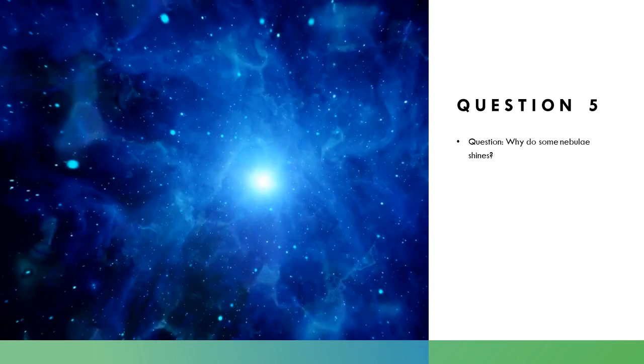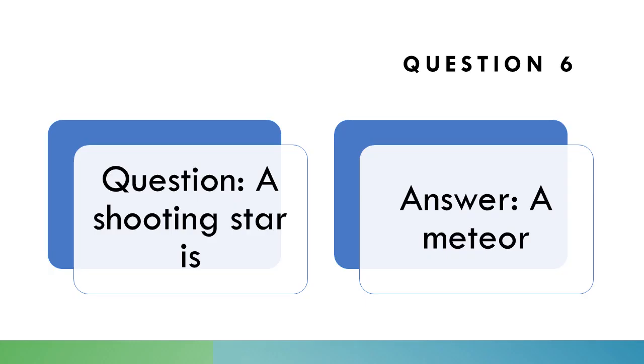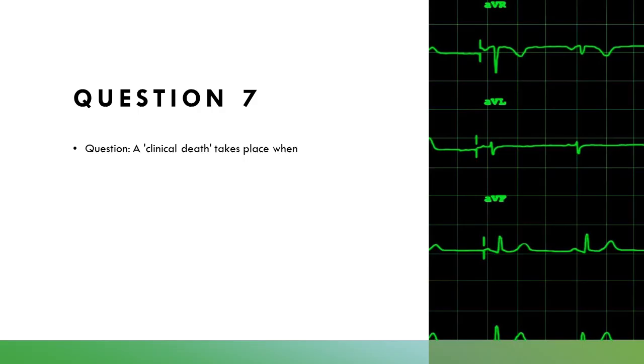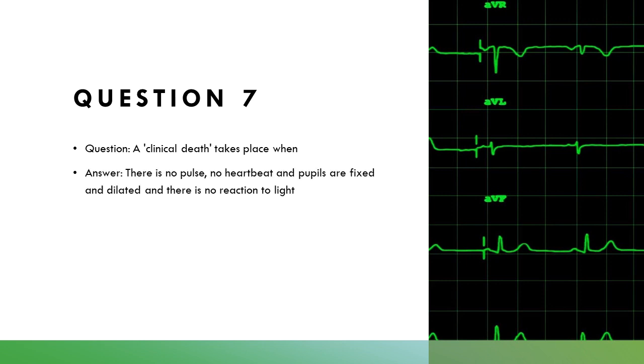Al-Khwarizmi. Why do some nebula shines? The answer is they reflect light. A shooting star is a meteor. A clinical death takes place when there is no pulse, no heartbeat, and pupils are fixed and dilated, and there is no reaction to light.